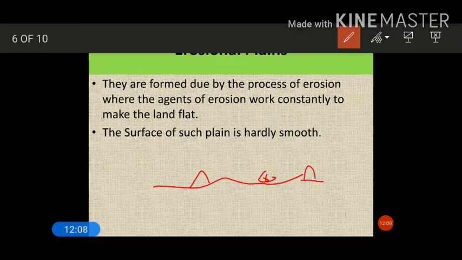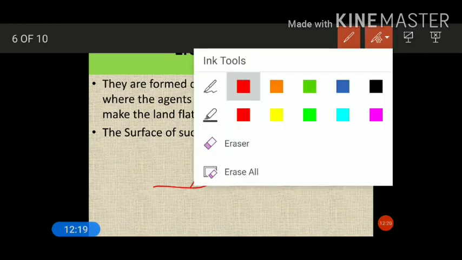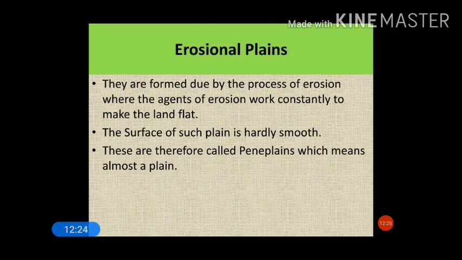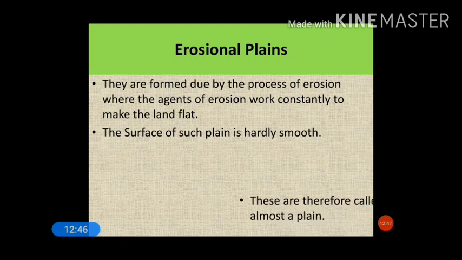So this plain may not be smooth because it has been formed due to successive erosions made by different erosive agents. Now moving to the next point, these are therefore called peneplains, which means almost a plain. So peneplains are formed by erosion made by different agents. The other name for erosional plains can be peneplains, meaning a kind of almost plain area.